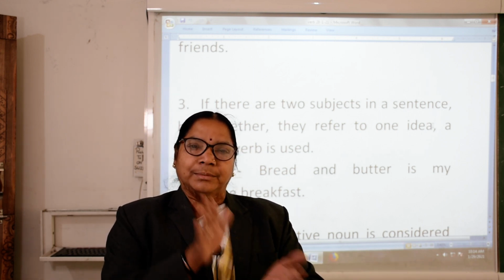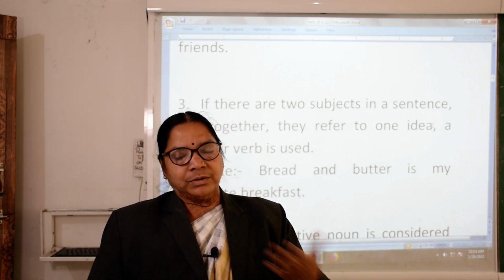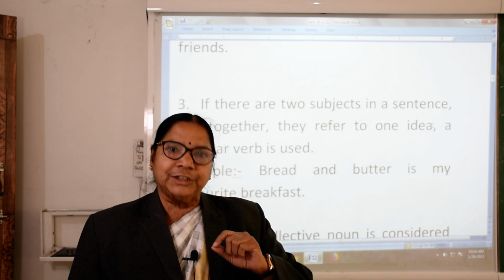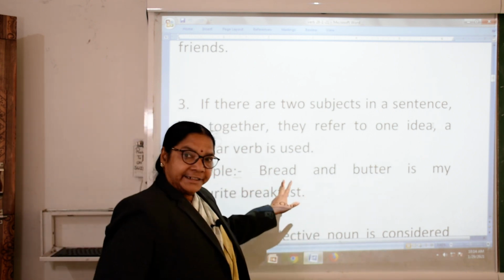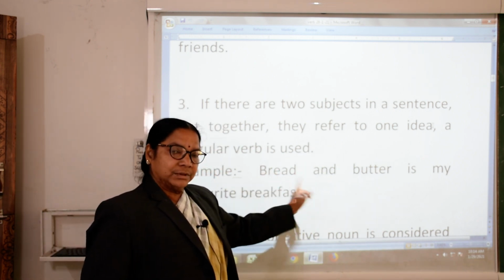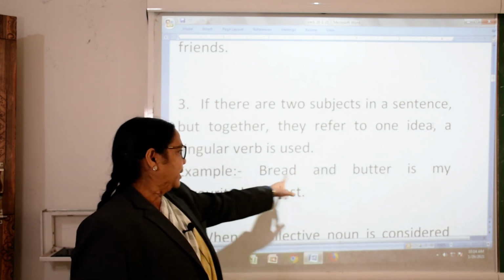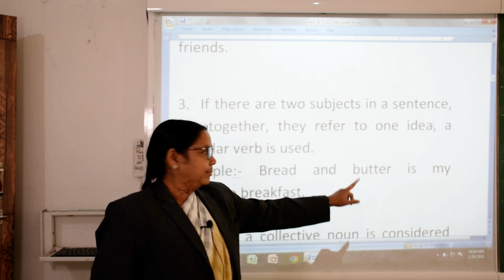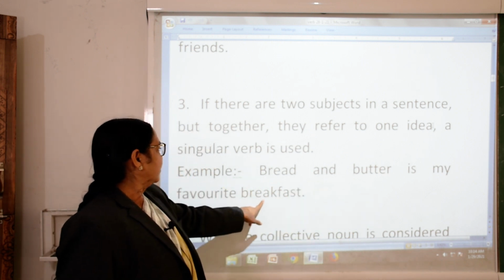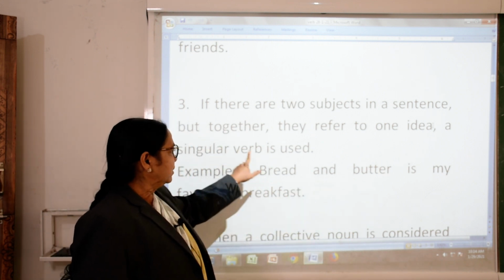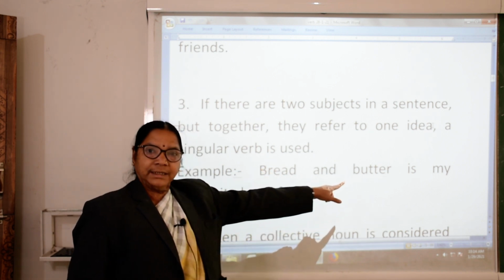Both are together, we apply butter on bread and then we eat. So, the idea is the same, though both are different. So, it will be: bread and butter is my favorite breakfast. A singular verb is used.